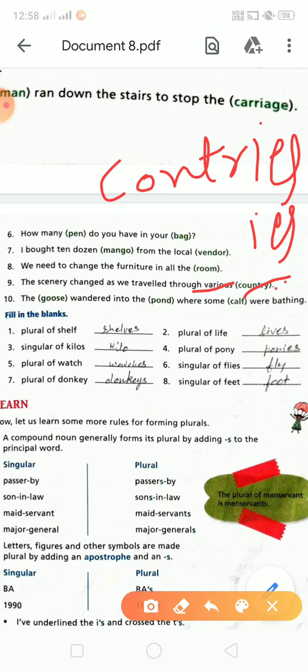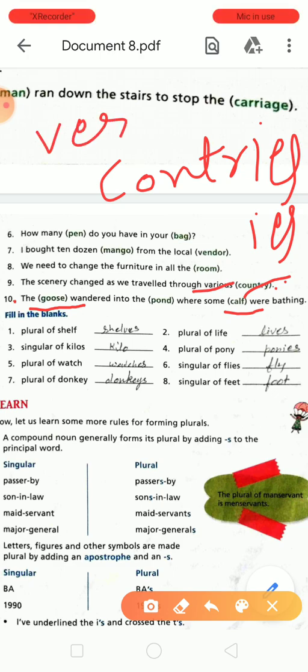Next is 10. In goose you will change it by adding double e in place of o. Add double e in place of o, it will be geese. And here is calf. In calf you will remove the f letter and add ves, then it will be calves. It's clear? So the first exercise has been completed.